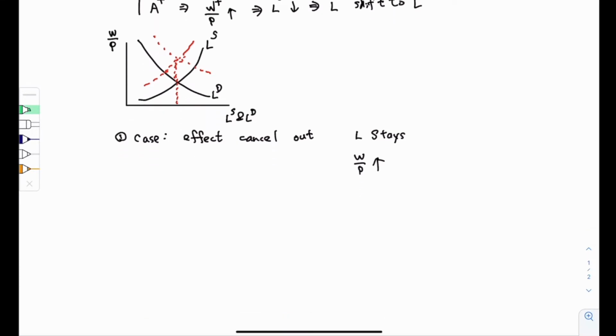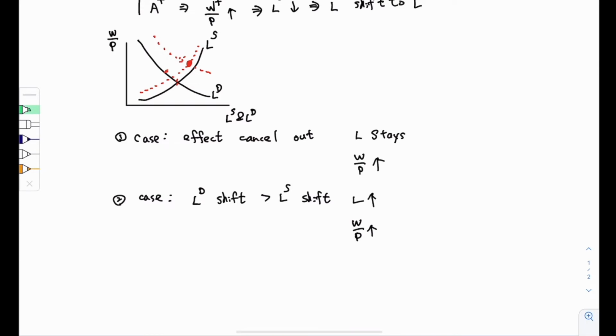How about the second case? For the second case, if the labor demand shift is greater than the labor supply shift, then let's redraw the shift of the labor supply only slightly. Then the economy will end up with higher wages for sure, similar to the first case, but L will increase. If that is the case, it will cause the full employment line to shift to the right.